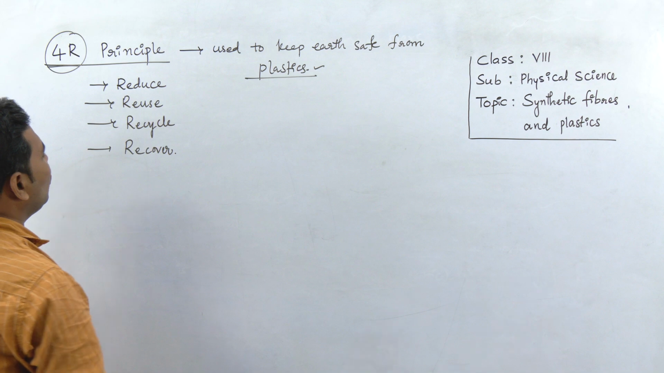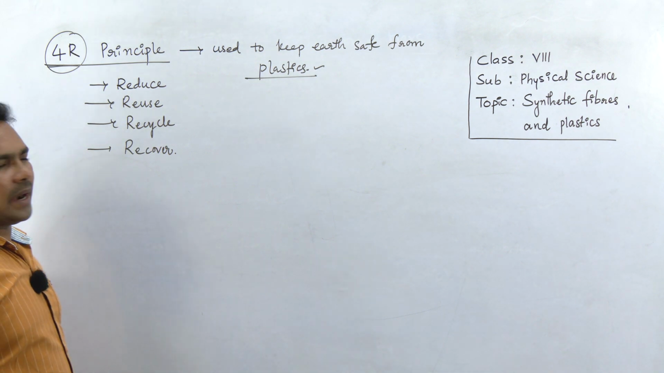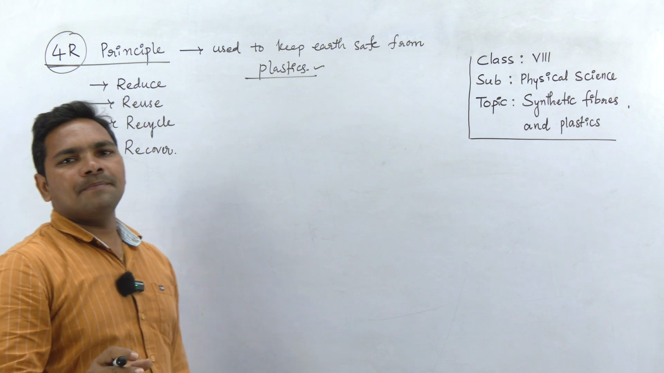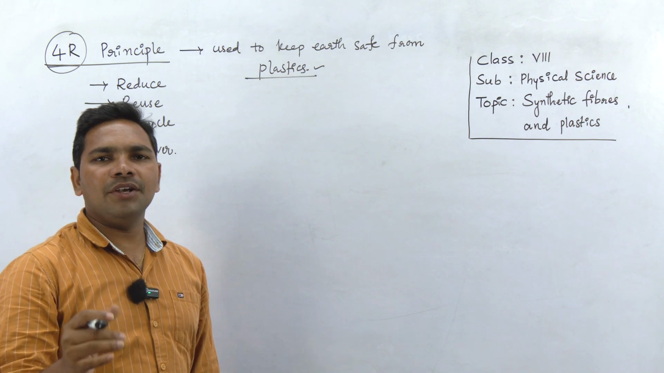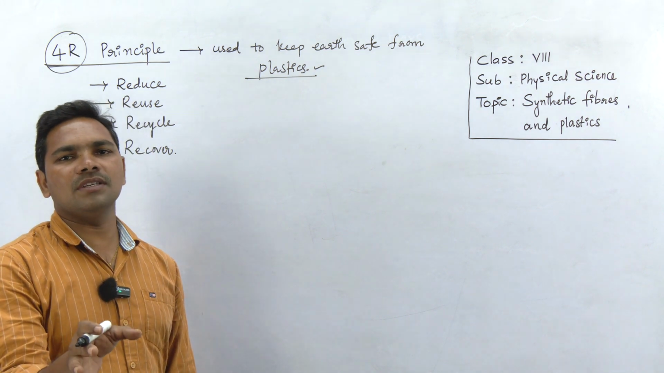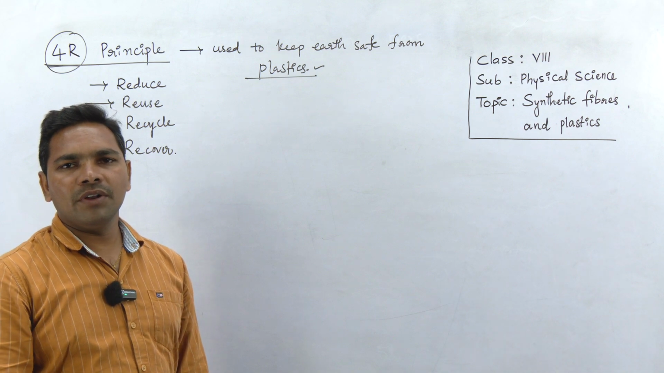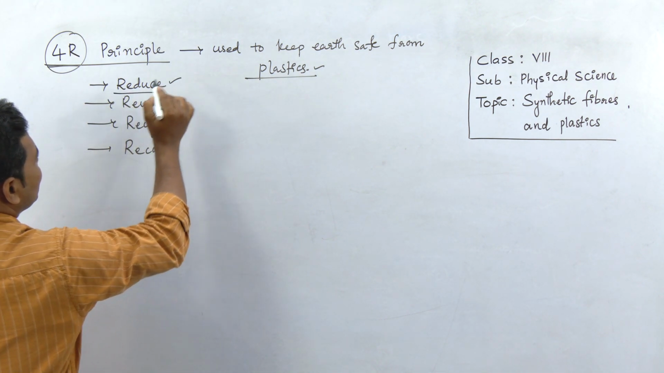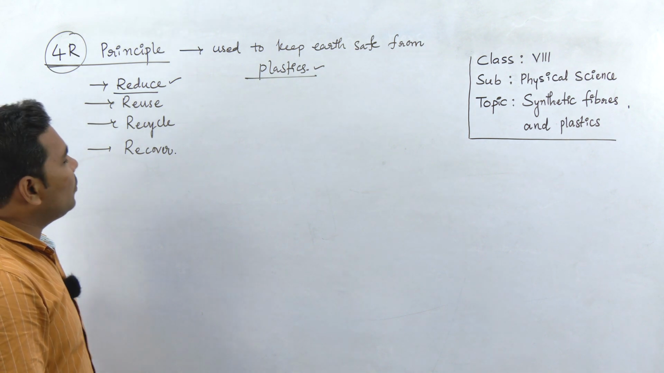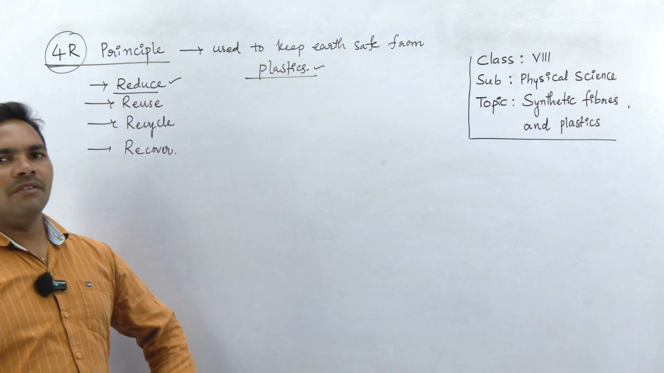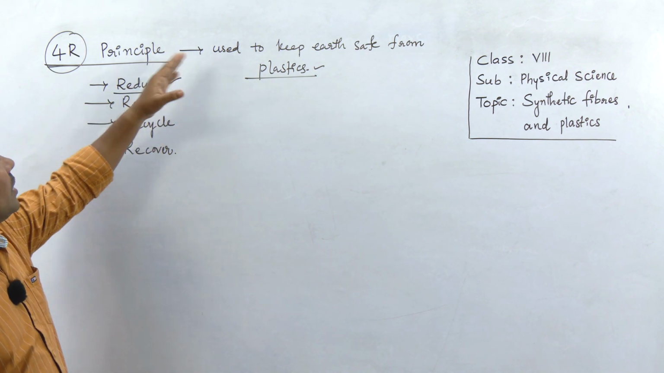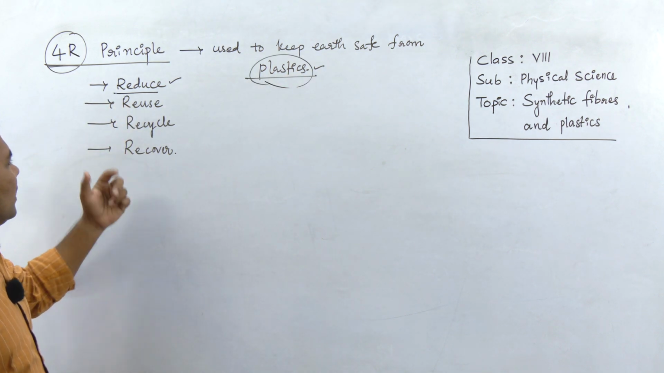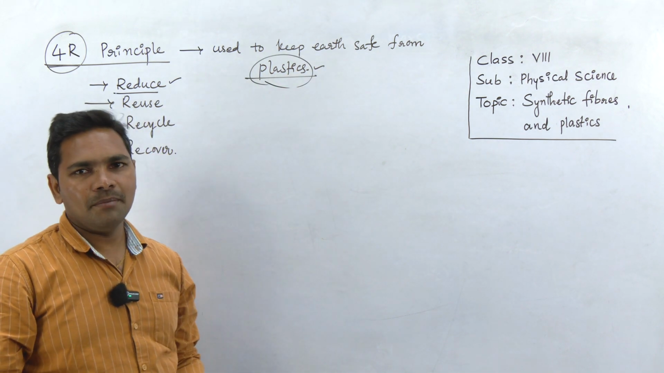If everyone follows these 4 practices, what happens? We can reduce the use of plastic, and we can overcome the consequences of overusing plastics. Let us see them one by one. The first one is reduce. What do you understand by the word reduce? These 4 words, reduce, reuse, recycle, recover, are generally related to plastics.